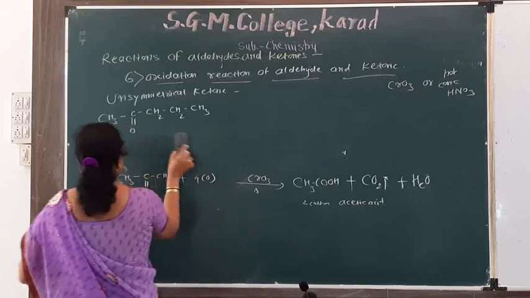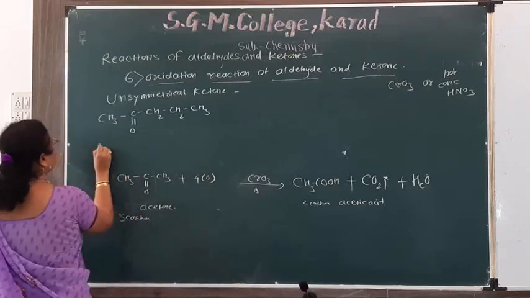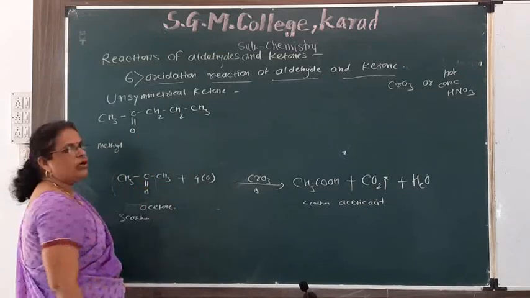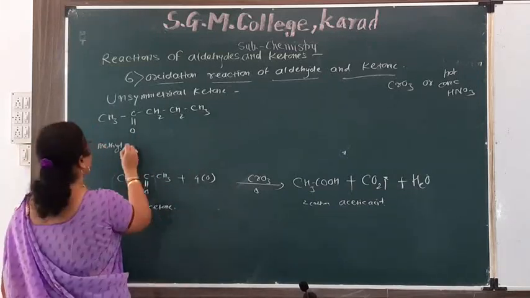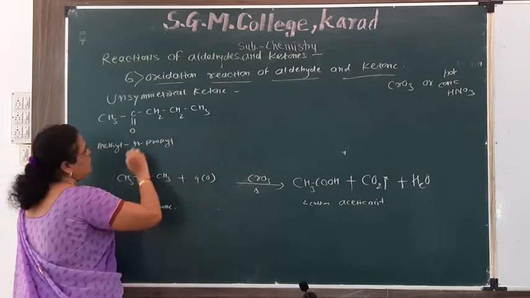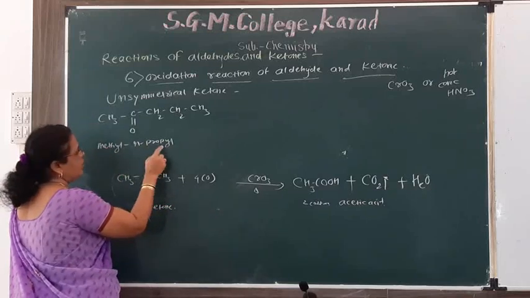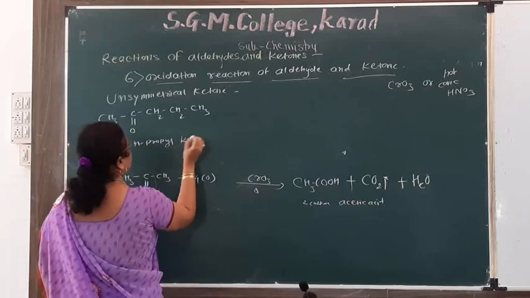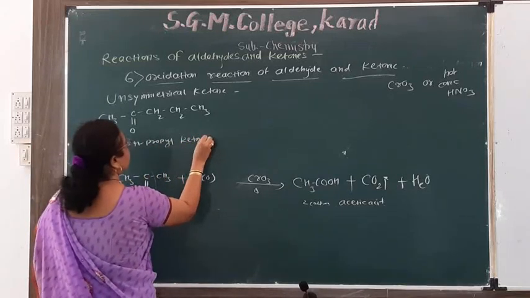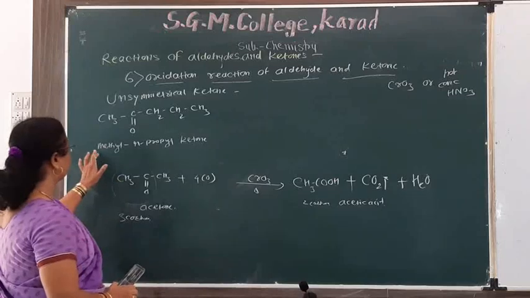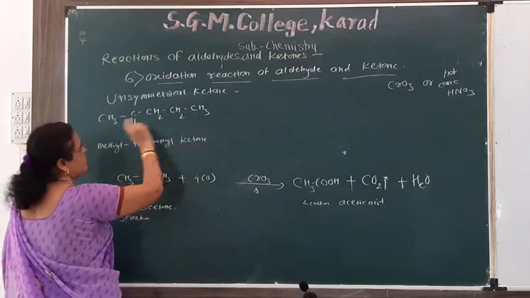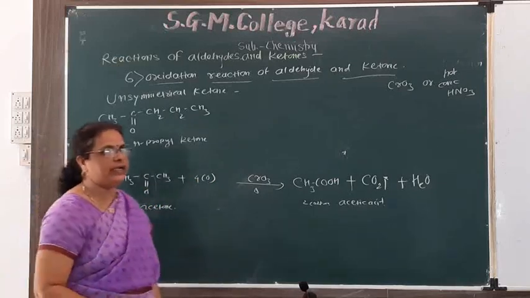Name of this compound is methyl. Then this is a propyl group, straight chain is present, therefore n-propyl, and carbonyl group, therefore ketone, methyl n-propyl ketone. Or this is also known as a 5 carbon atom chain. Therefore this is the derivative of pentane.